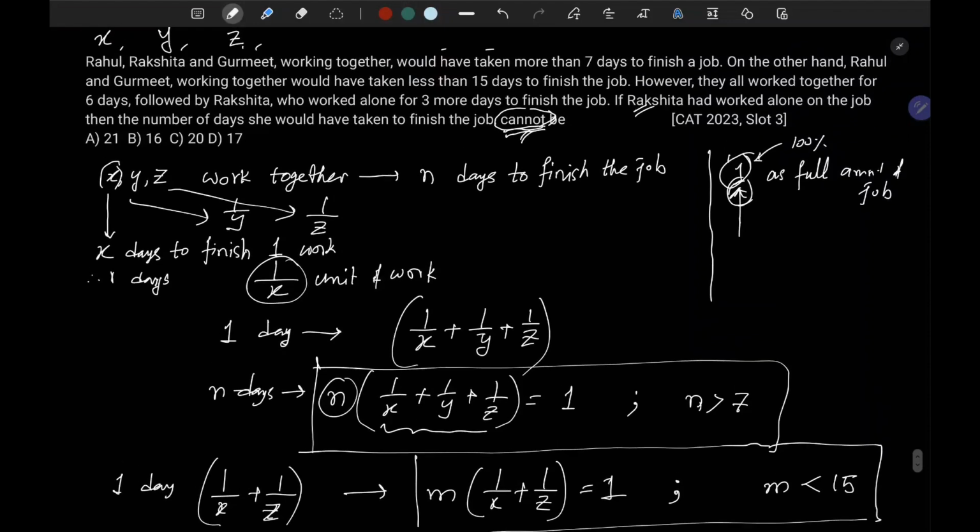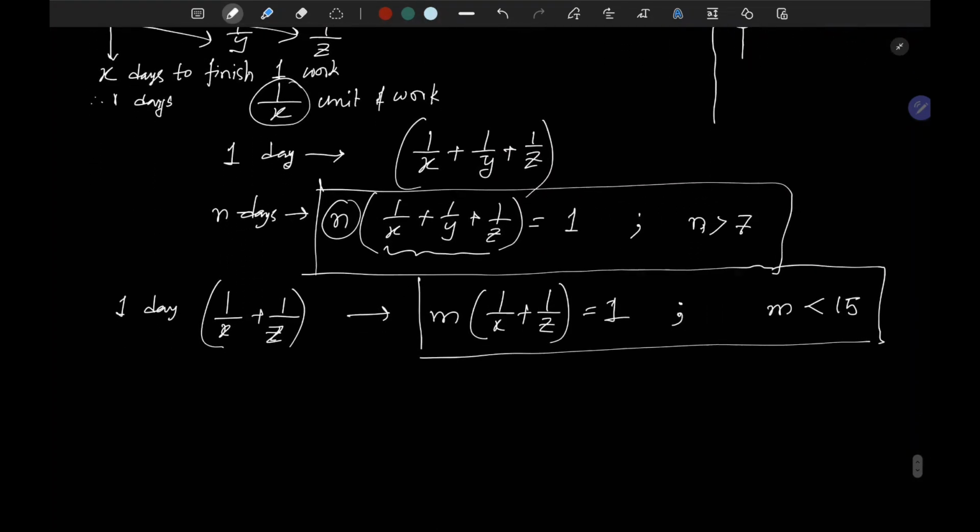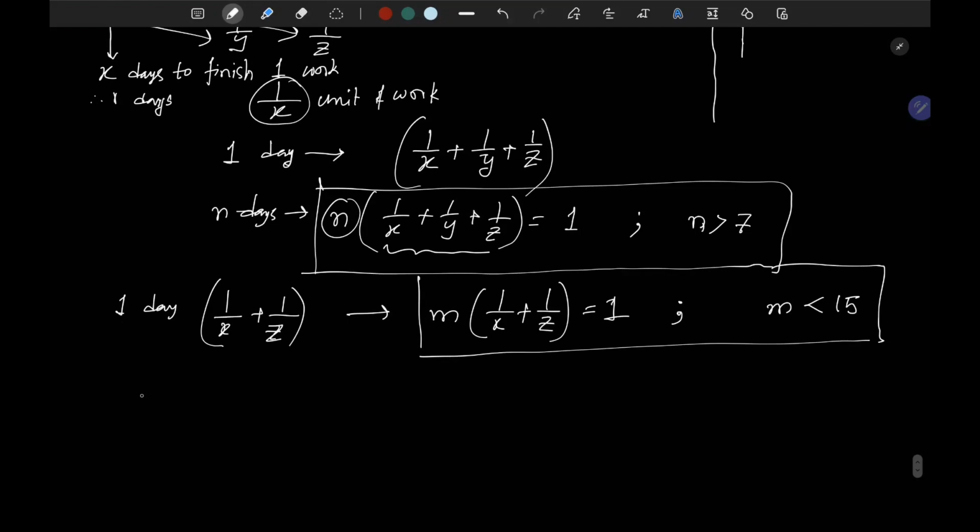And the third one, they have mentioned that, however, they all worked together for 6 days. So in reality, they worked together for 6 days, and Y worked alone for 3 more days. Like the previous one, in 6 days they will do 1 by X plus 1 by Y plus 1 by Z amount of work, and Y has worked 3 more days. And this is your whole work.